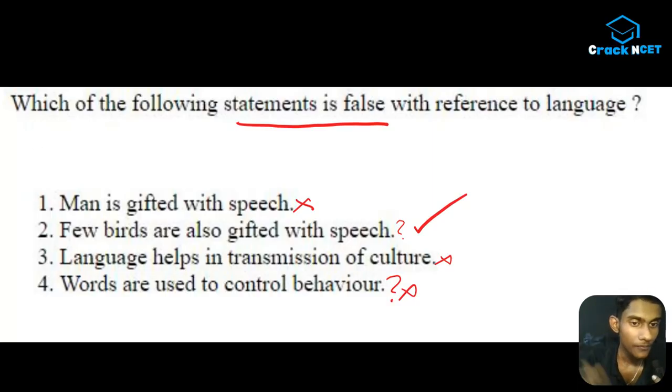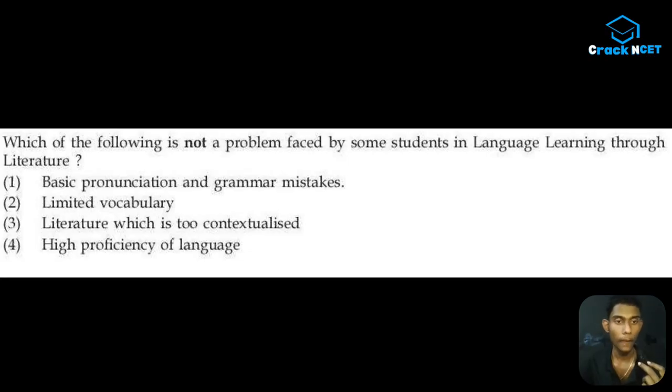आगे चलते हैं, next question. ठीक है. You guys read this question, because I'm not going to read this right now. Just pause this video and read this, then I will start reading. Yeah, guys, I hope you have done that. Now let me read this question once again. Which of the following is not a problem faced by some students in language learning through literature? The options are basic pronunciation and grammar mistakes, limited vocabulary, literature is too contextualized, high proficiency of language.